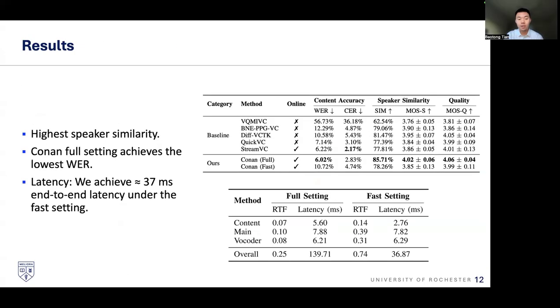Here are some results, some numbers. First, let's see the speaker similarity. We get the highest speaker similarity, which means that our timbre encoding and style encoding work. The second thing is that the full setting of Conan achieves the lowest WER, which means that the stream content extractor is useful. It preserves the content well.